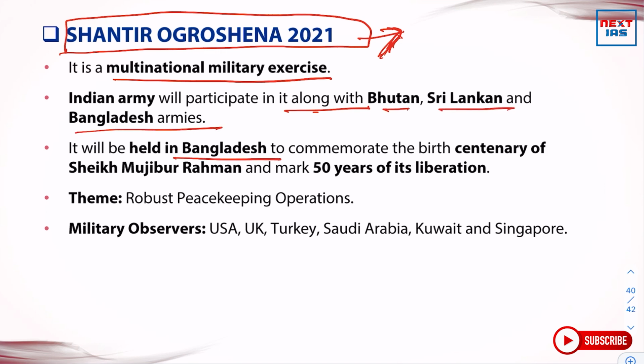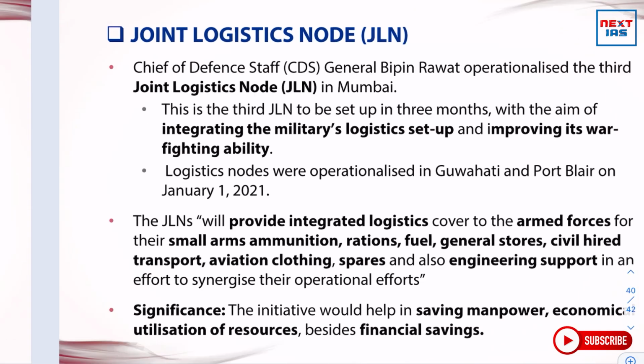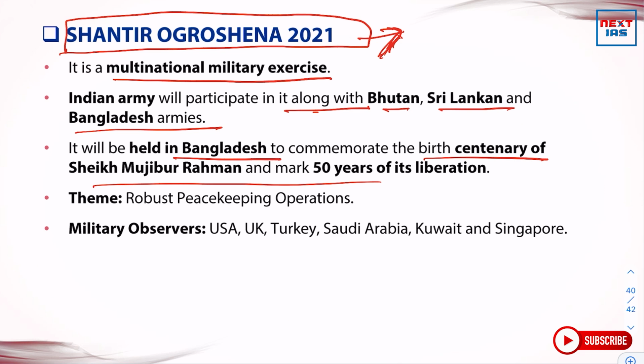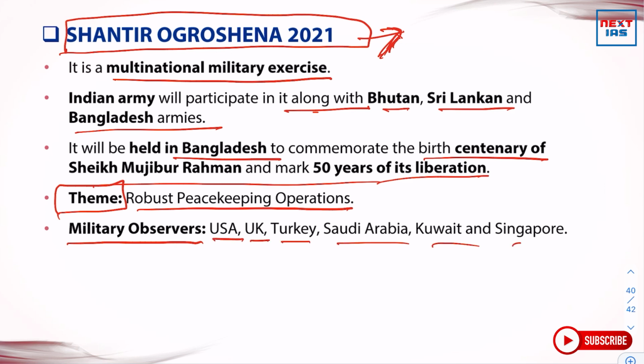It will be held in Bangladesh to commemorate the birth centenary of Sheikh Mujibur Rahman and mark 50 years of its liberation. So what is the theme of this exercise? Robust peacekeeping operations. And which were the military observers there? USA, United Kingdom, Turkey, Saudi Arabia, Kuwait and Singapore.